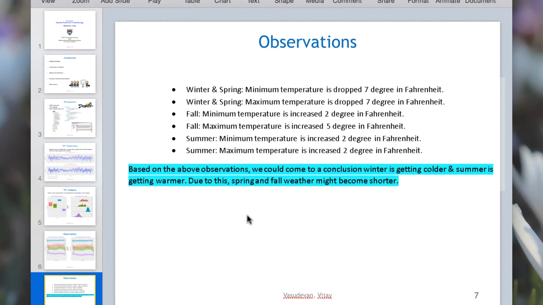This concludes that the winter is going to get much colder and the summer is going to get much warmer. Due to this expansion, we may find the spring and fall weather might become much shorter.